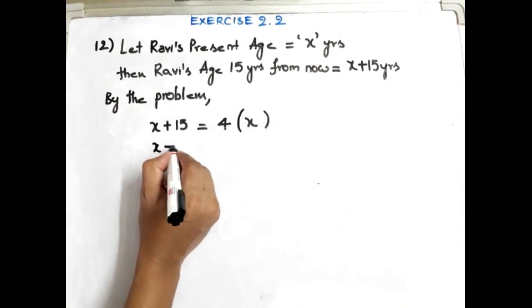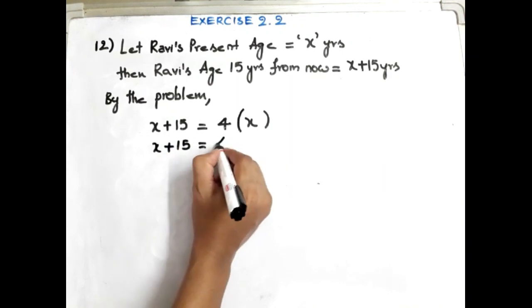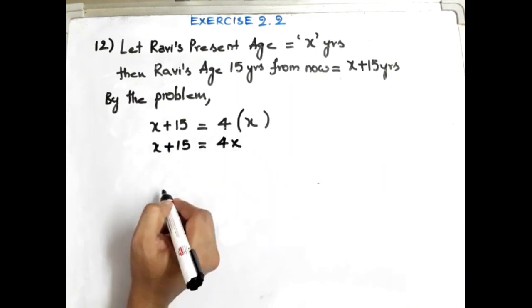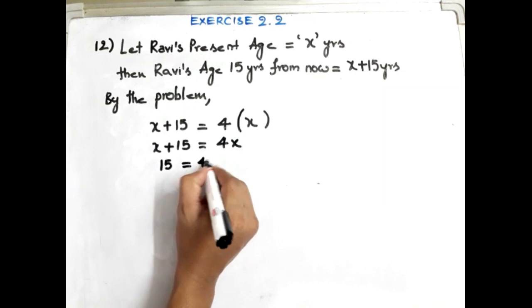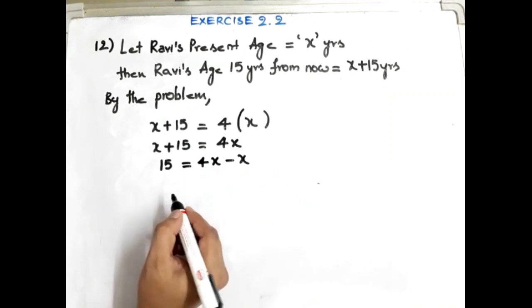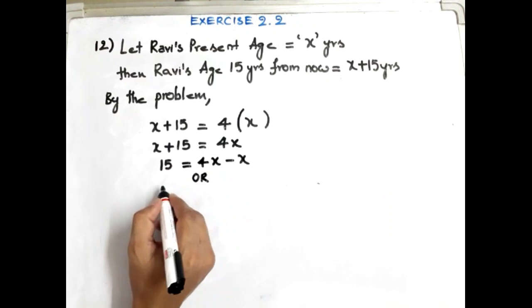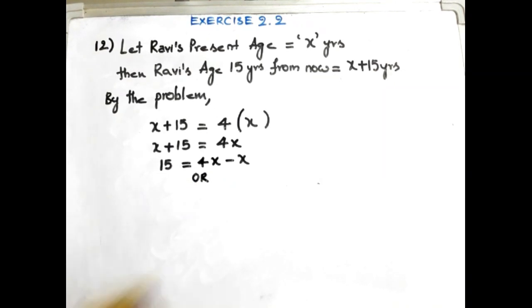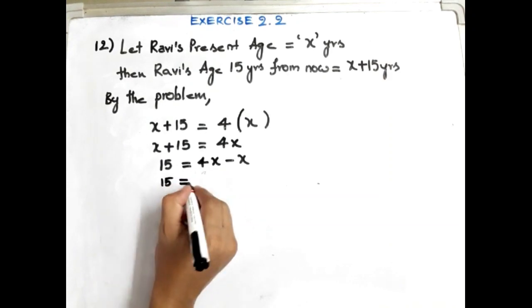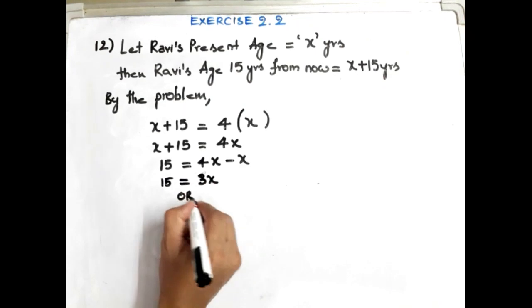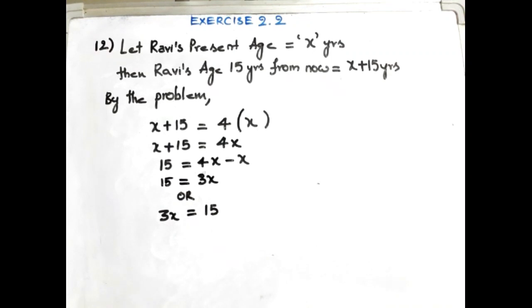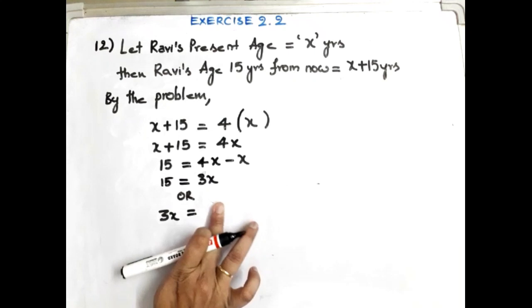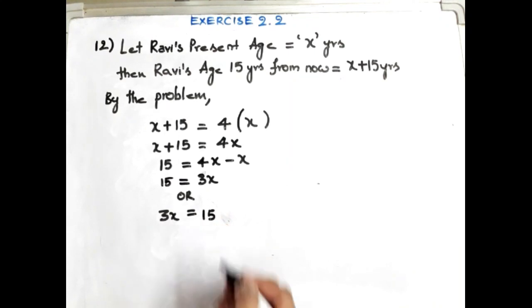Then x plus 15 is equal to 4x. Isn't it? 4 into x, 4x. Transpose this x to the other side, we'll get 15 is equal to 4x minus x. Let us solve this and then write, it will be easy. So 15 is equal to 4x minus x, which is 3x, or we can write it as 3x is equal to 15. Okay, isn't it? 3x is equal to 15.